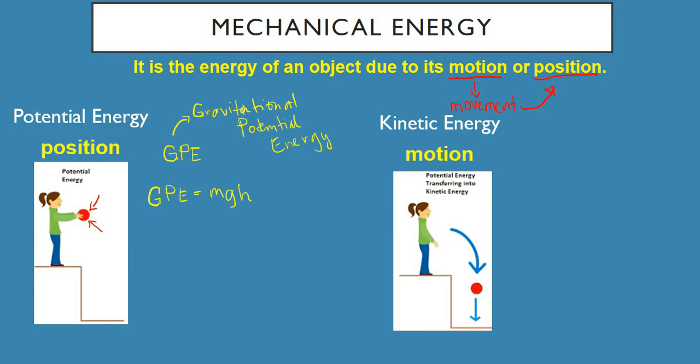So let's talk about this mgh. We all know that GPE is gravitational potential energy. How about m, g, and h? So basically, pag sinabi po nating m, it's your mass. When you say mass, it's the mass of the object. Okay? So, ano ba yung unit natin pag mass? Lagi yan, kilograms. Okay? That's the base unit for mass.